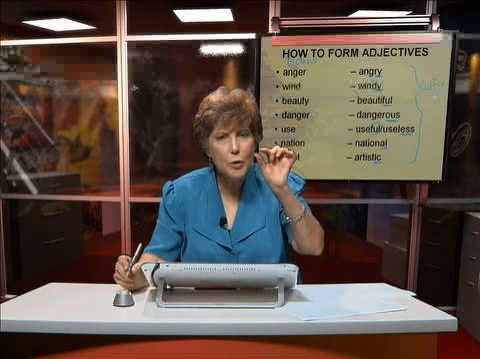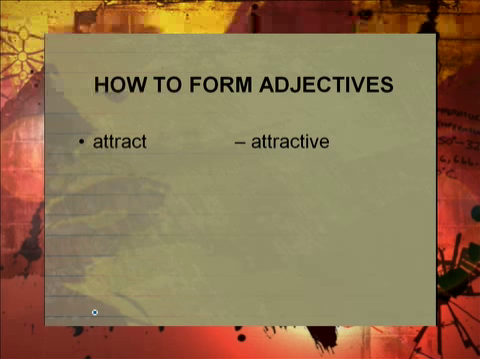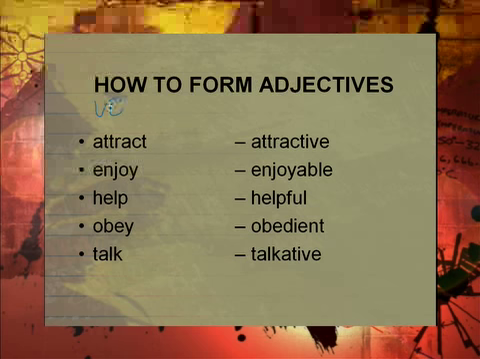Notice another one, attract, gives us attractive, but this is now no longer a noun. This is a verb. So we're forming adjectives from verbs. Enjoy gives us enjoyable. Help gives us helpful. Obey gives us obedient. Talk gives us talkative. So these are all verbs, and these are the endings of the adjectives. There we've got another full. These are different suffixes. Notice those are the same there, giving us adjectives.